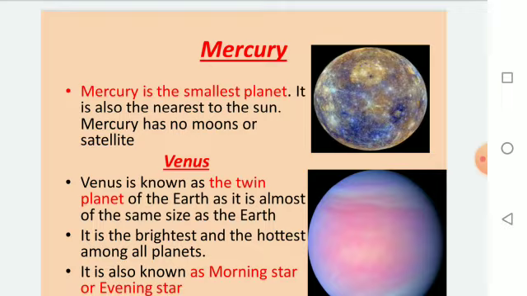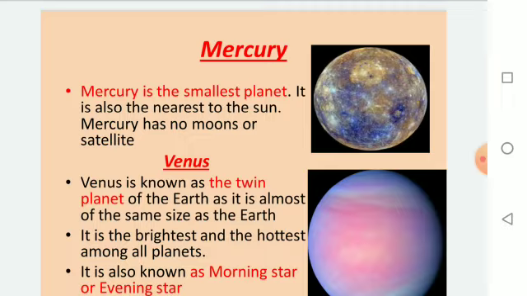Next, Venus. Venus is known as the twin planet of the Earth as it is almost the same size as the Earth. Which planet is known as the twin planet of the Earth? That is Venus. Why is it so? Because it is the same size as the Earth.